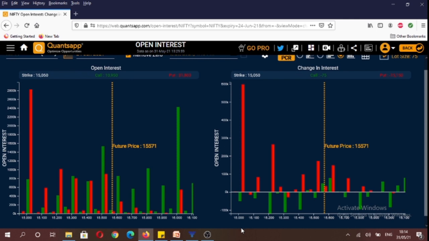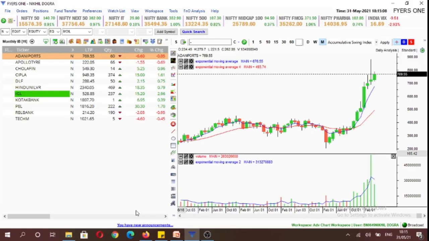If we see the overall open interest data for the 24th June monthly expiry contract, you will see that the highest amount of calls have been written at 16,000 strike, followed by 15,500 strike, and the highest amount of puts have been written at 15,000 strike, followed by 15,200 strike. So it gives us a broad range of 15,000 to 16,000 for the 24th June monthly expiry contract.